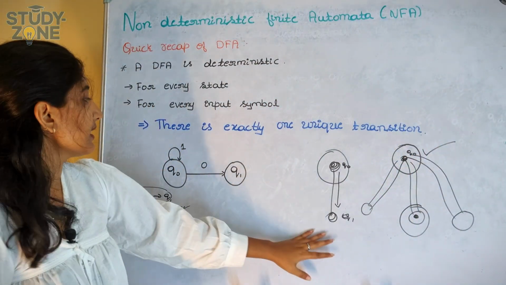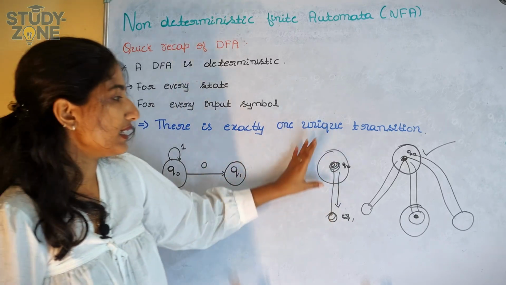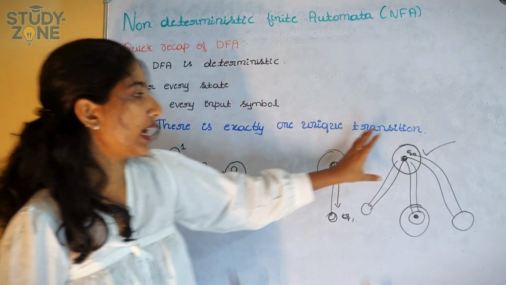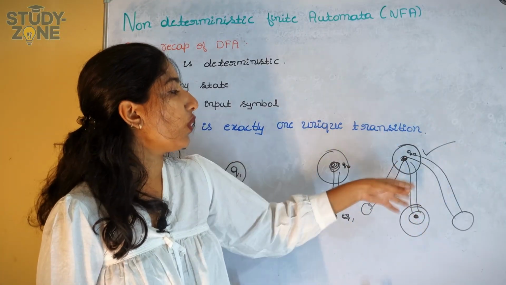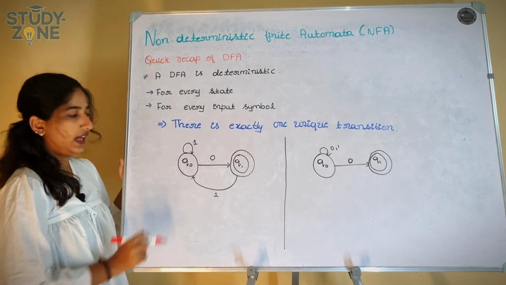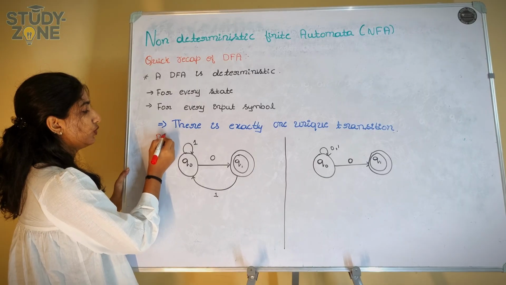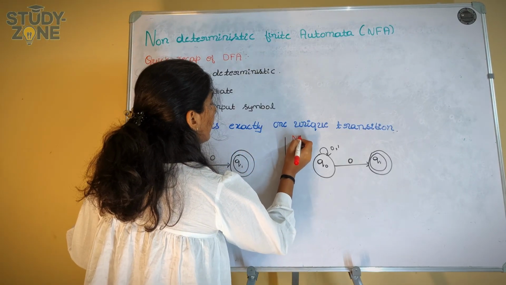I will explain this with an example so that it is clear. DFA is deterministic, NFA is non-deterministic, there are multiple choices and you can move to all the choices simultaneously.